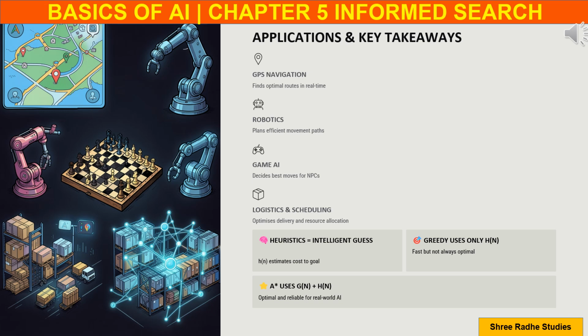Before ending this chapter, remember three important points. First, heuristics are intelligent guesses that estimate the cost to reach the goal. Second, greedy search uses only h(n), making it fast but not always optimal. Third, A-star uses both g(n) and h(n), making it one of the most reliable algorithms in artificial intelligence. Understanding these concepts is extremely important because they form the foundation of many modern intelligent systems.